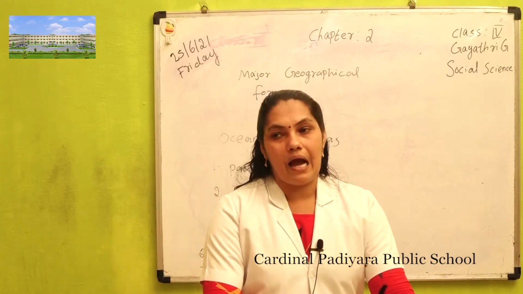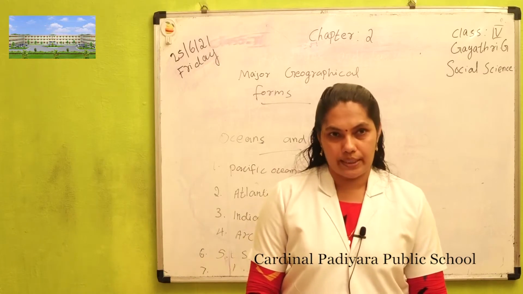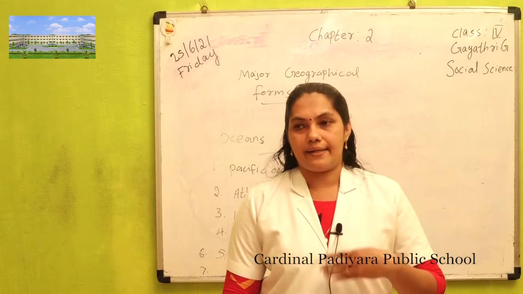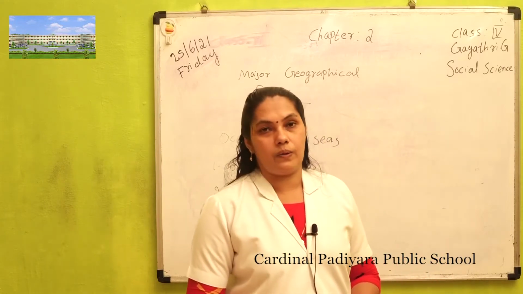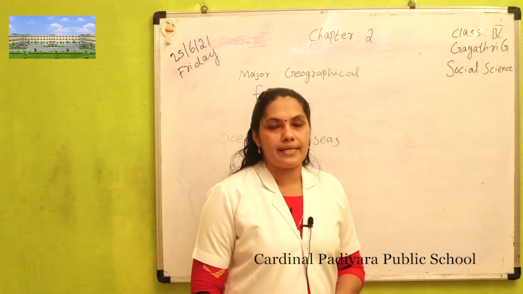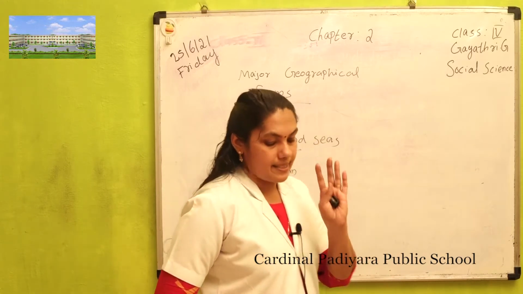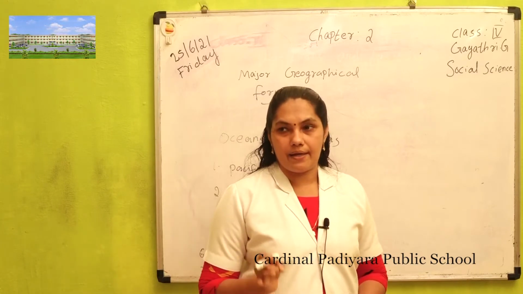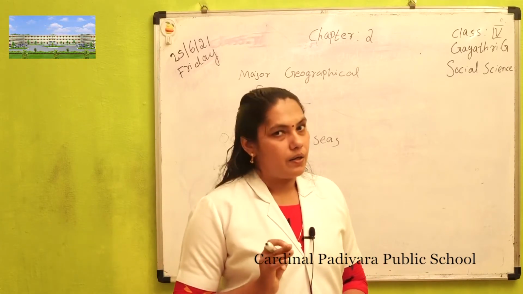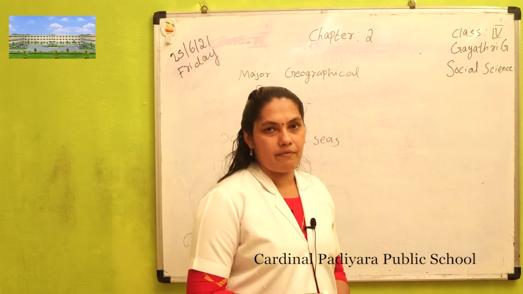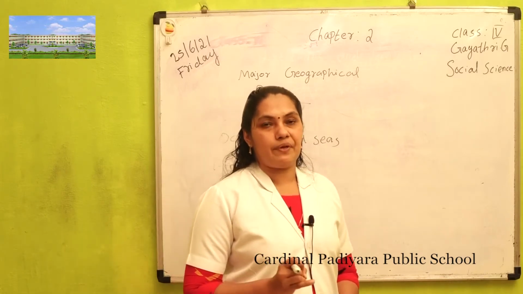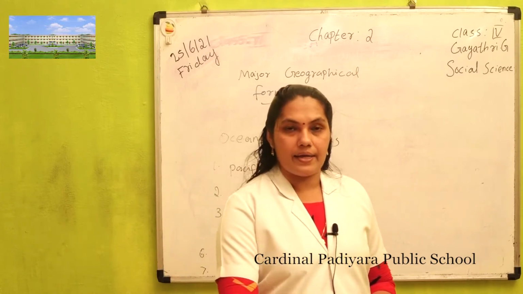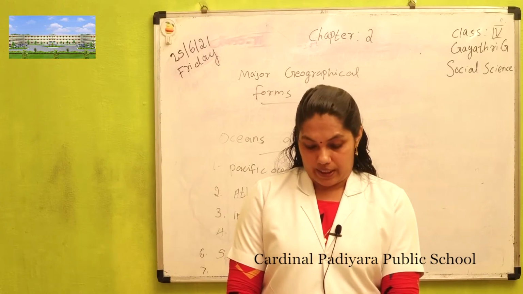Very large areas of land are called continents, and in the same way very large water bodies are called oceans. Seven continents and five oceans.